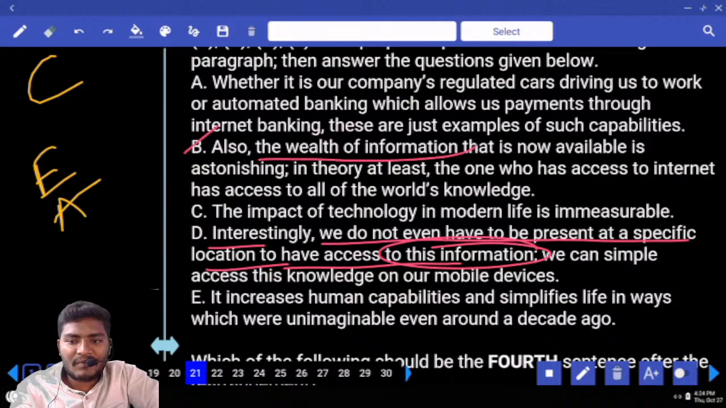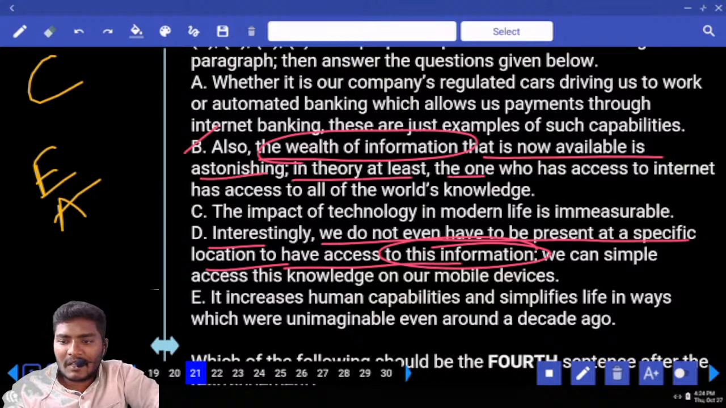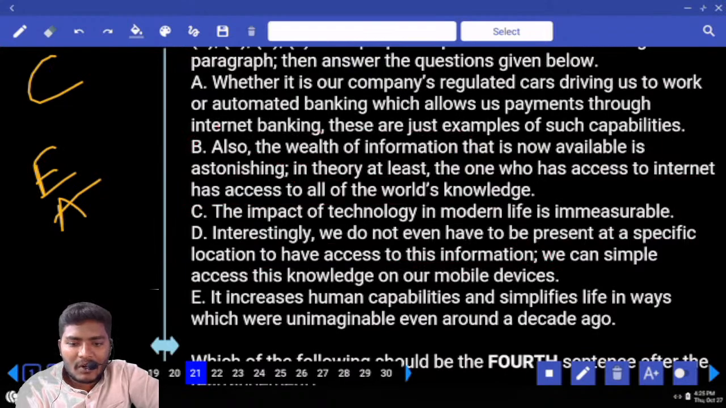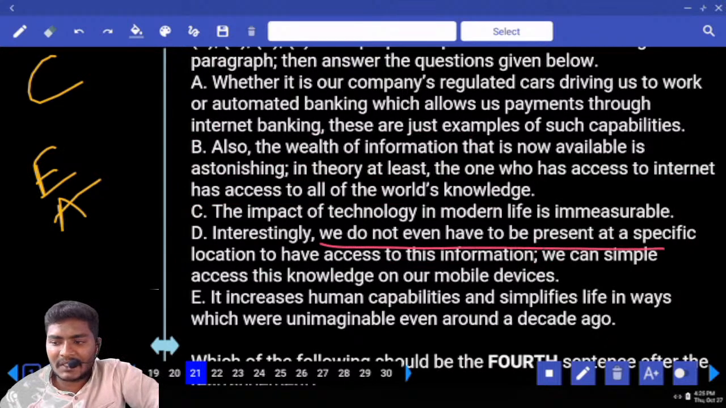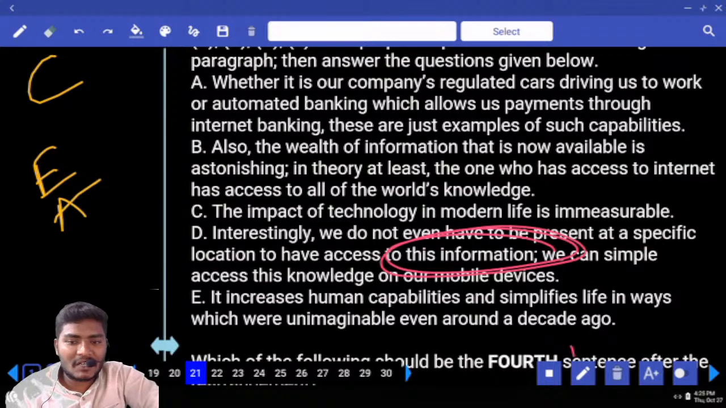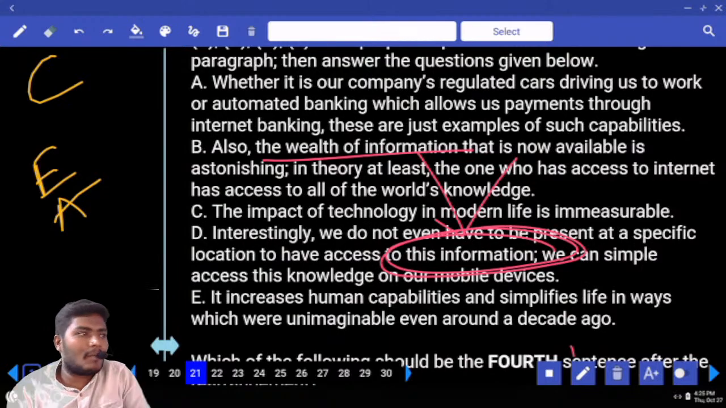The wealth of information now available is astonishing. In theory, at least, one who has access to the internet has access to all of the old knowledge. Now look at this. We do not even have to be specific about the location to have access to this information. Which information are we speaking about? Wealth of information, in the sense of so much information.